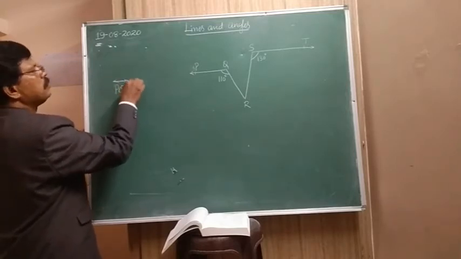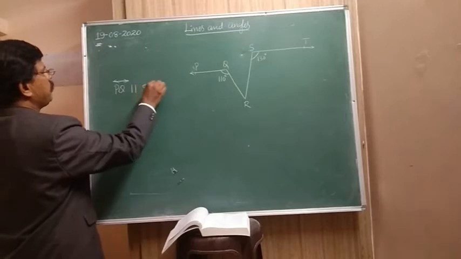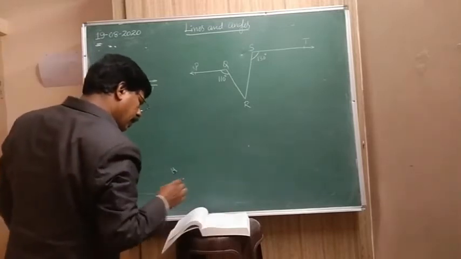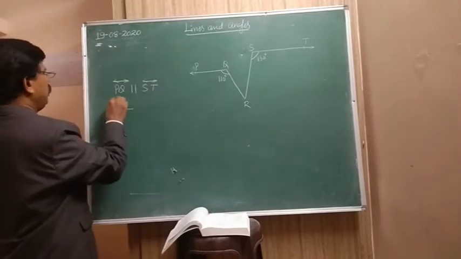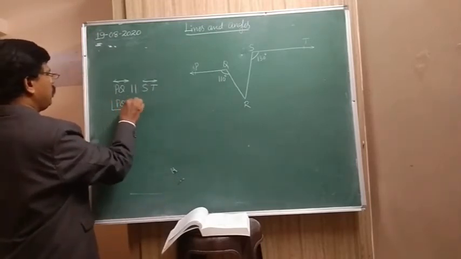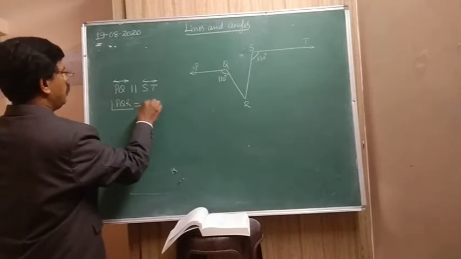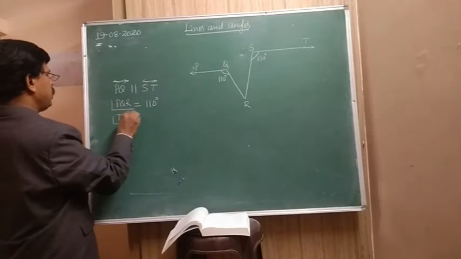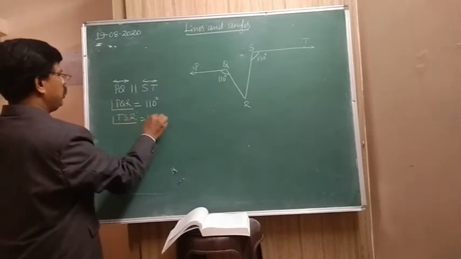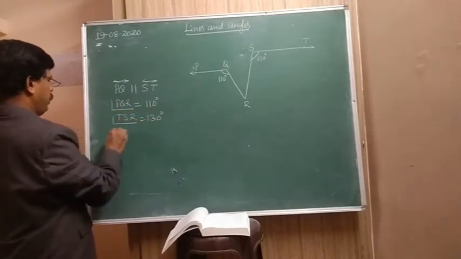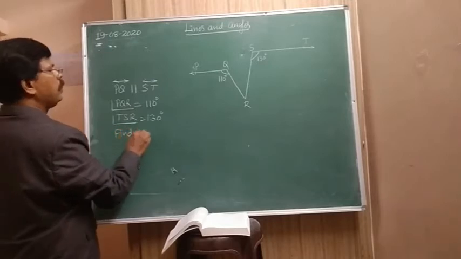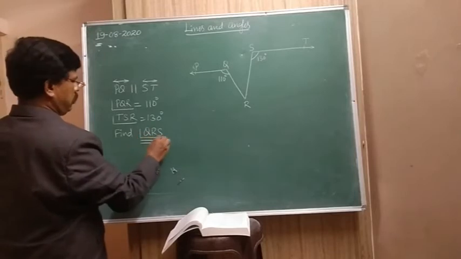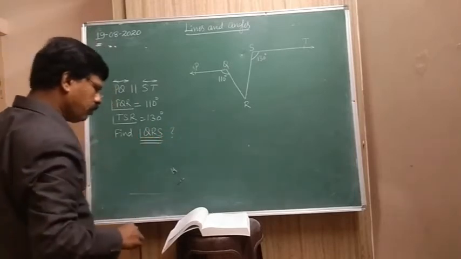PQ is parallel to ST, and angle PQR is equal to 110 degrees and angle TSR is equal to 130 degrees. Find angle QRS. This is what we have to find now.